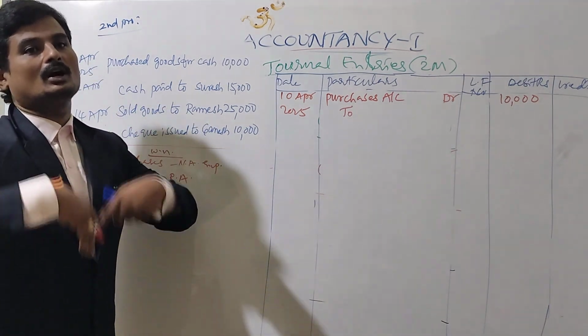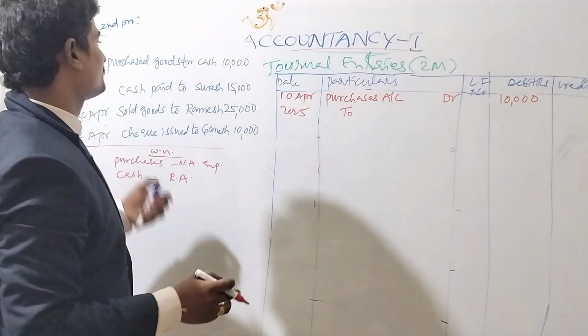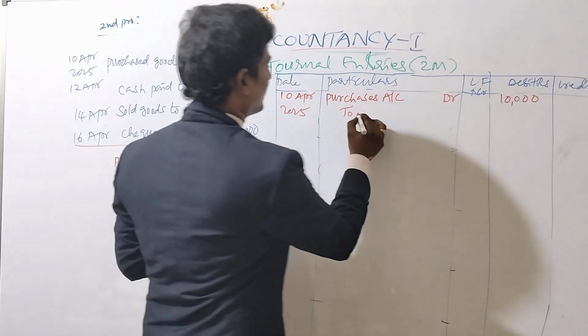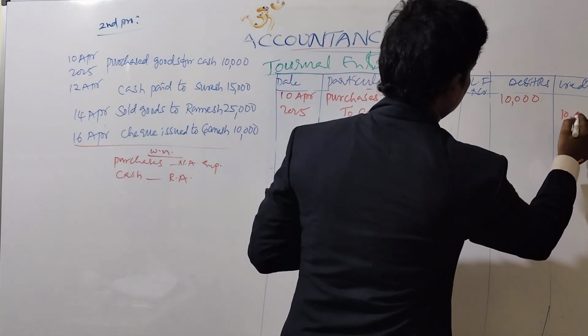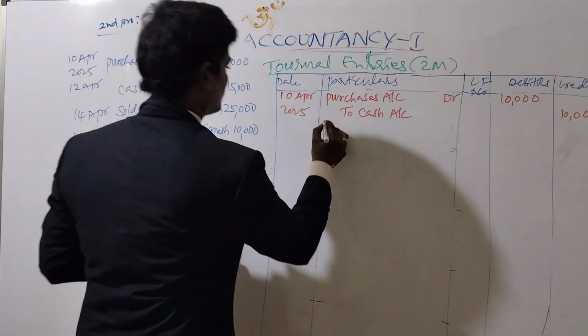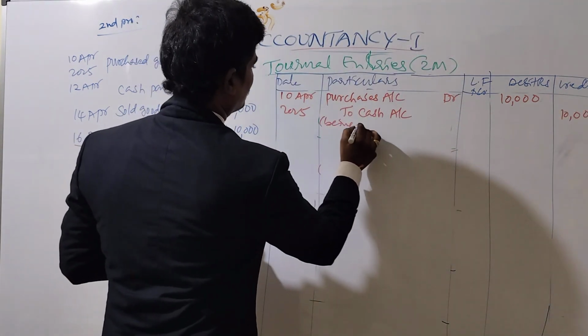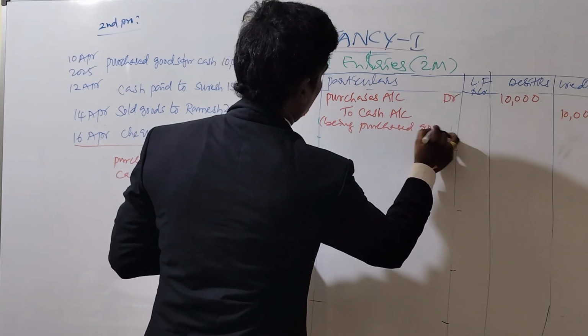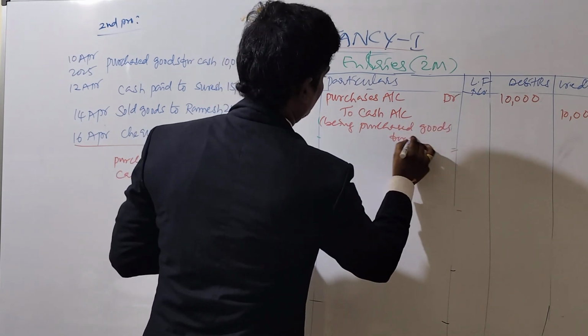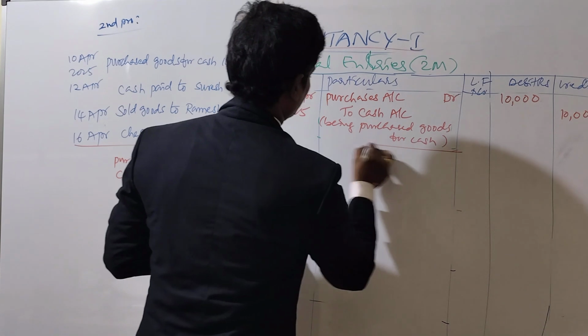Cash is going out of the business because we purchased. So to cash account in the credit column 10,000 rupees. So being purchased goods for cash.